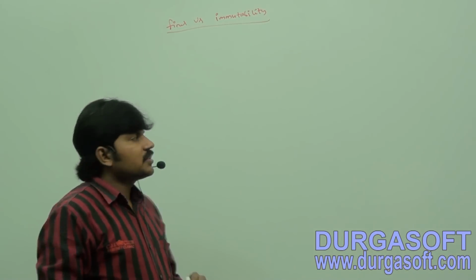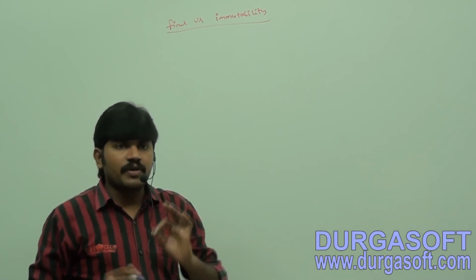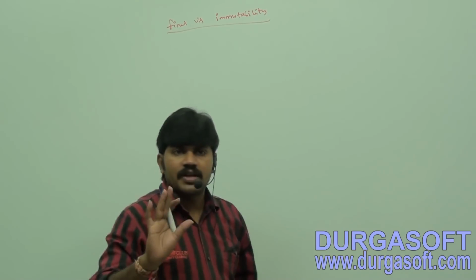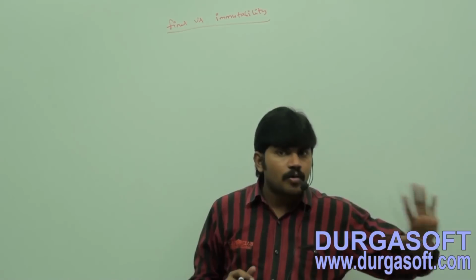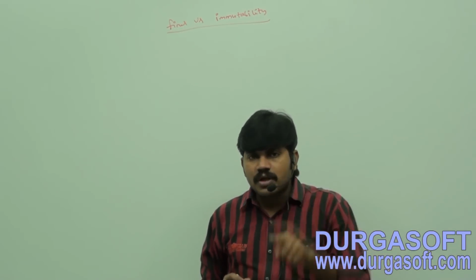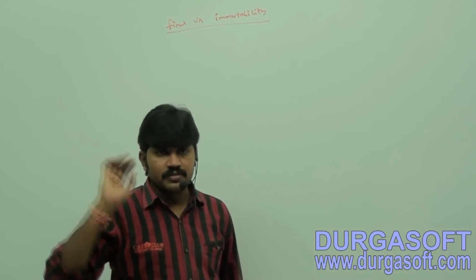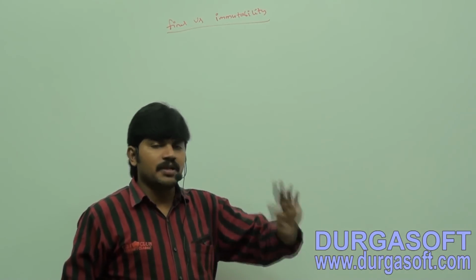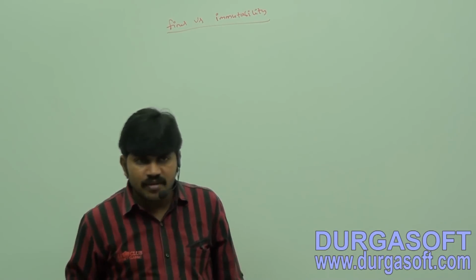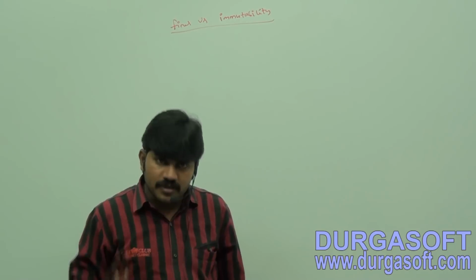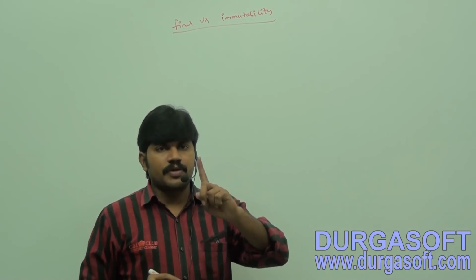Remember, final is applicable for a variable, not for an object. Immutability is applicable for an object, but not for a variable. Regarding immutable variable, not there; immutable object there. Final variable there, final object not there.